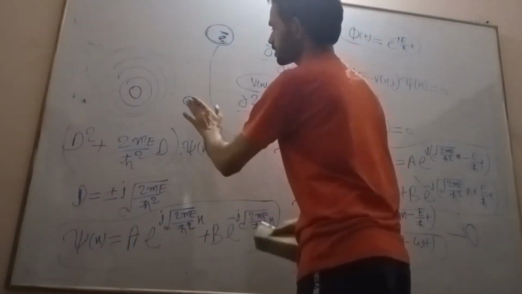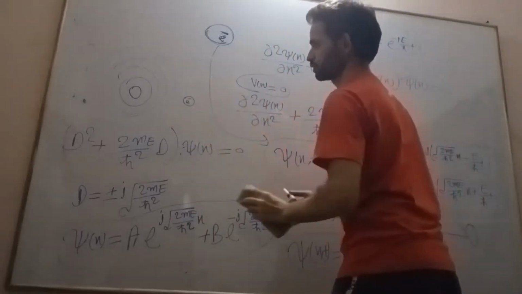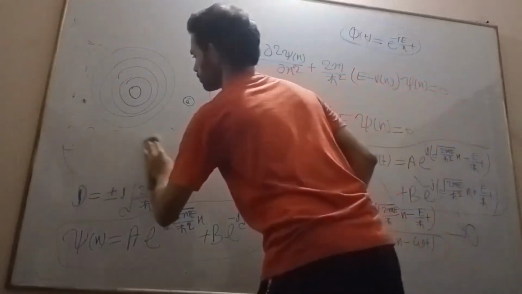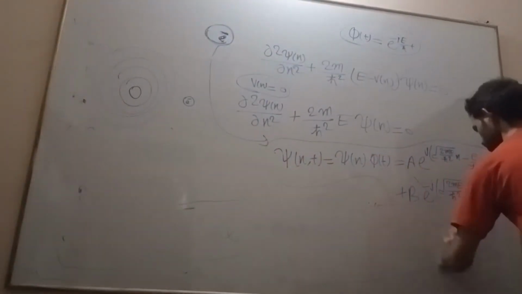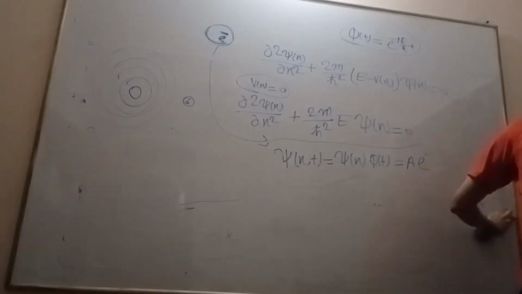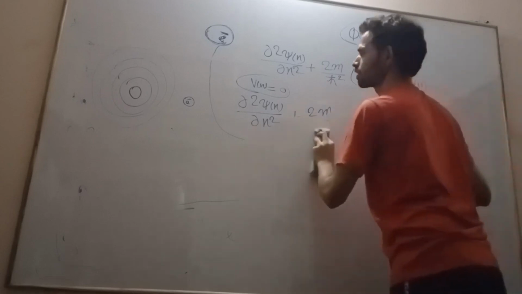Now we will see the equation for an electron which is bound to an atom, the equation for a bound electron.